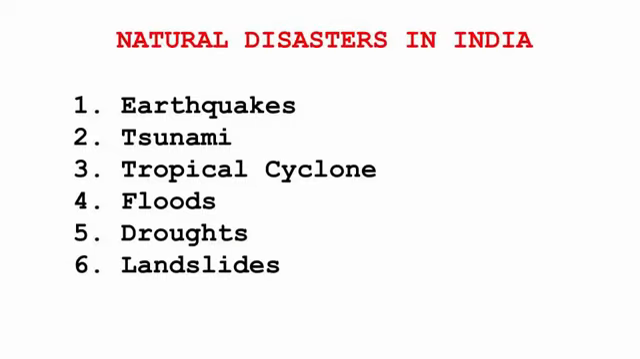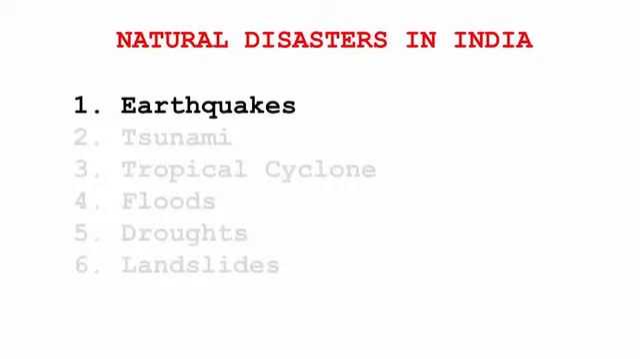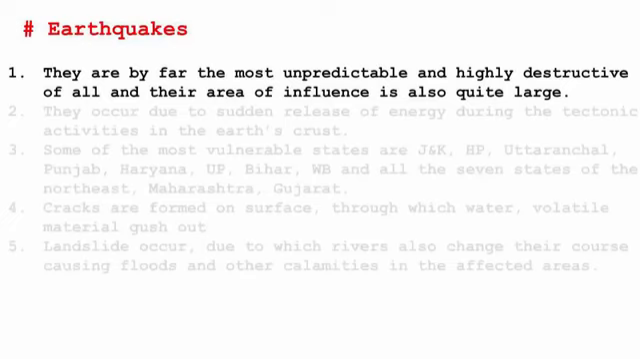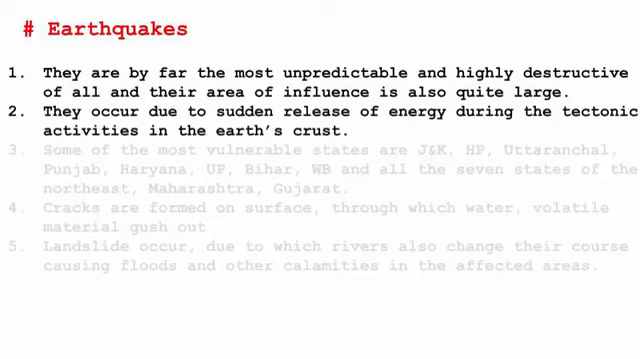So now let's try to understand the natural disasters that hit the subcontinent of India. The first phenomena is the earthquakes. They are by far the most unpredictable and highly destructive of all, and their area of influence is also quite large. Earthquakes occur due to the sudden release of energy during the tectonic activities in the Earth's crust.